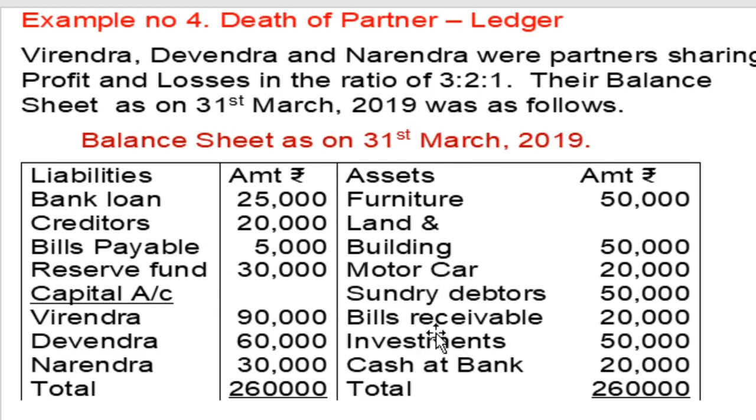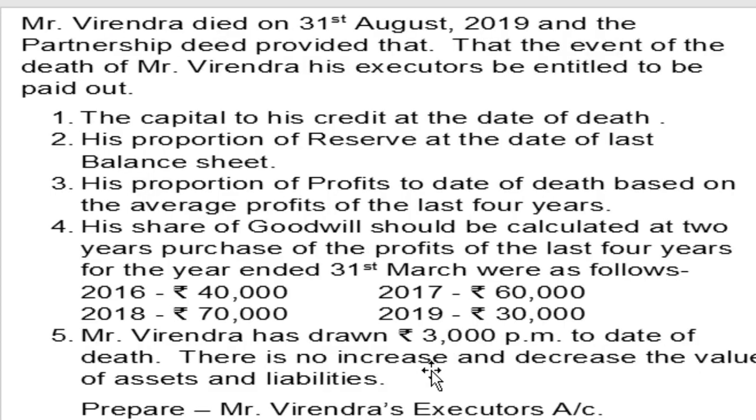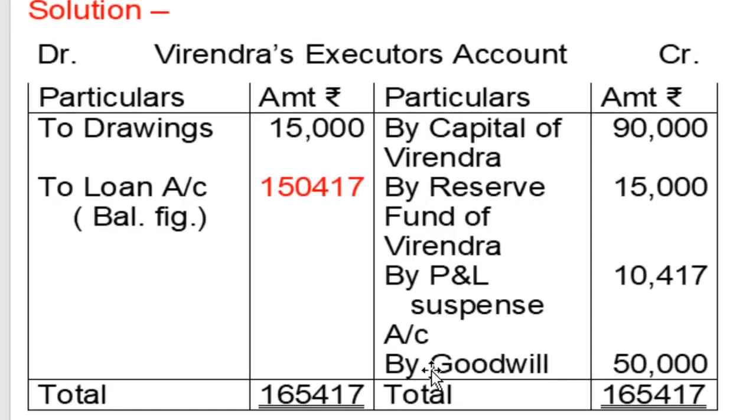There is none, so the remaining items are skipped in this example. Only Virendra's figures as per the adjustments are taken.